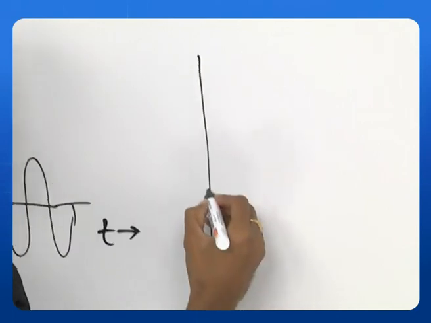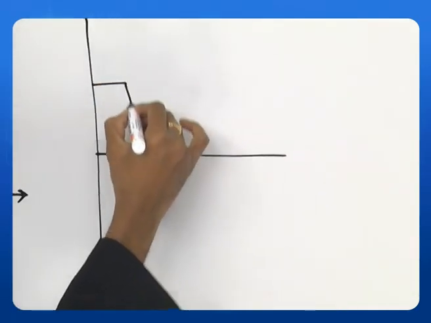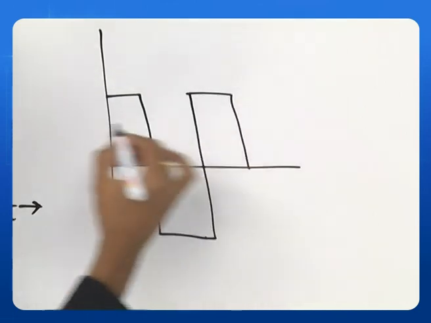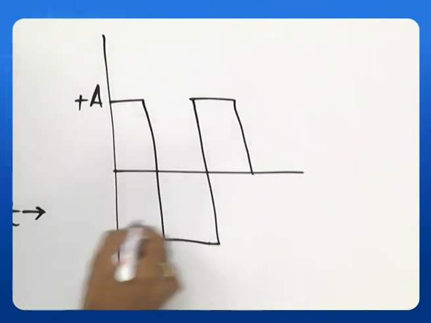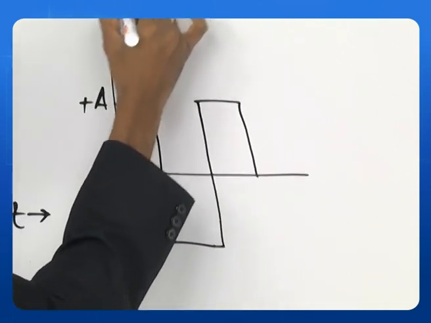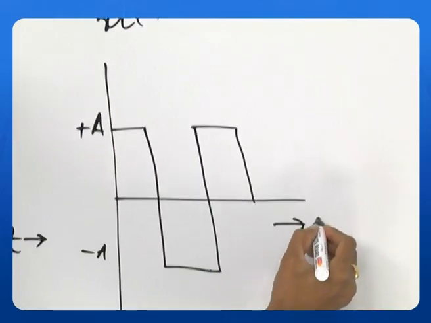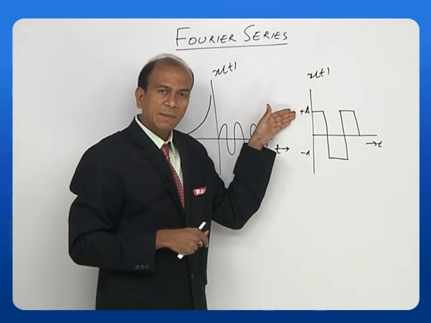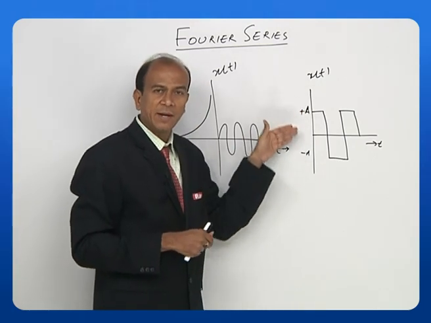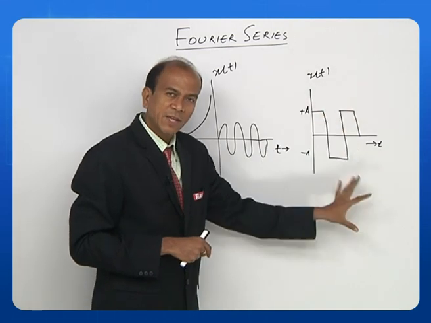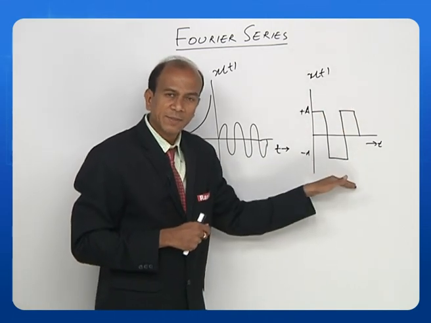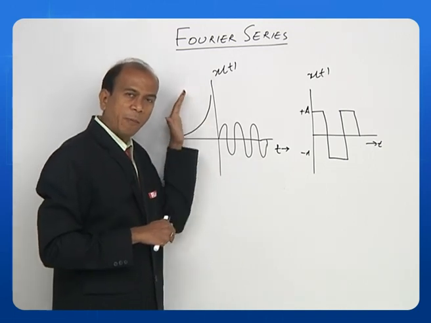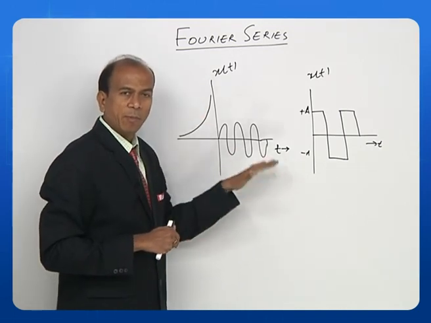Let us call this plus a and this minus a. This is x of t and this is t. So as you see here, we have a finite number of maxima and minima. So the Fourier series exists for this type of graph, whereas we cannot define a Fourier series for this type of case where no maxima or proper minima is defined.